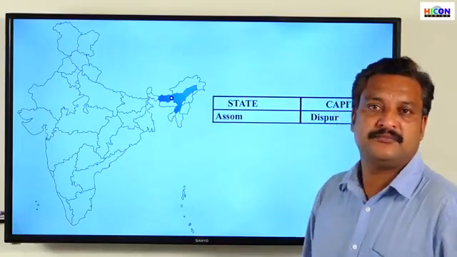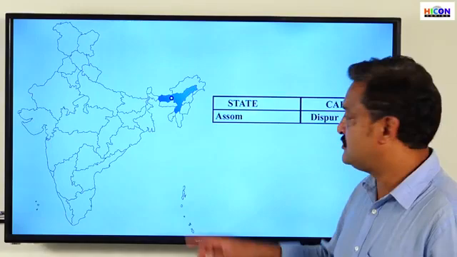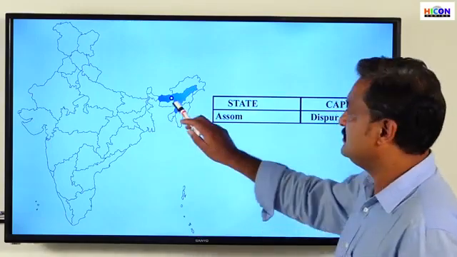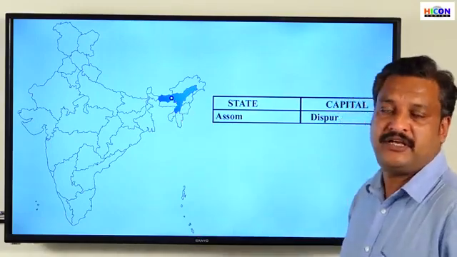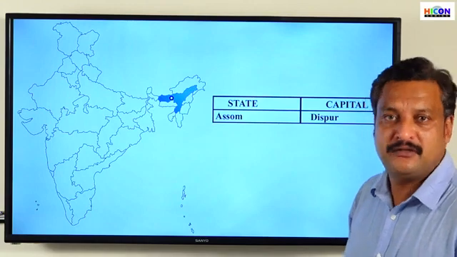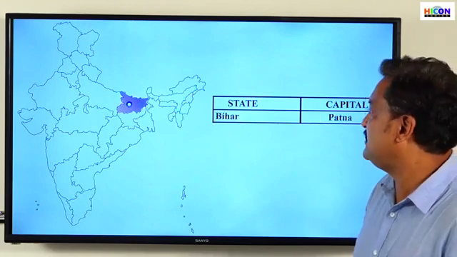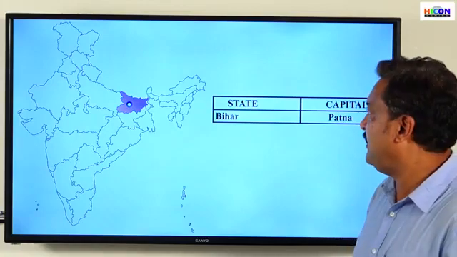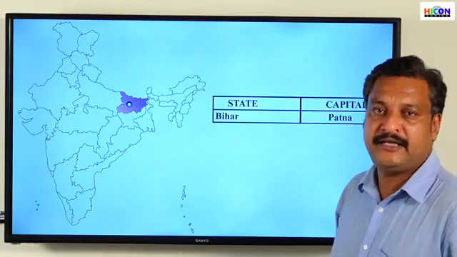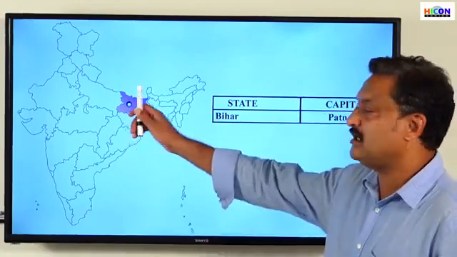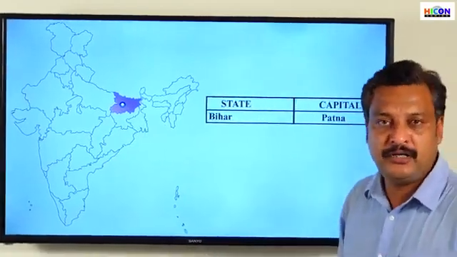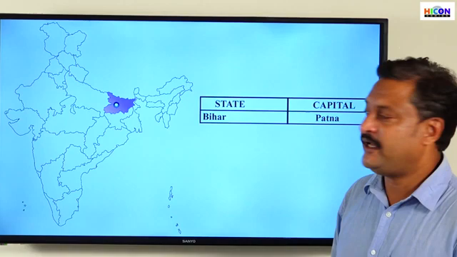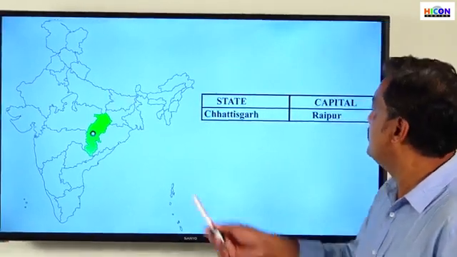Assam. The third state of India is Assam. Its capital is Dispur. The state capital of Assam is Dispur. The next state is Bihar. The next state of India is Bihar, and the capital of Bihar is Patna. What's the capital of Bihar? Patna. The next state, Chhattisgarh.